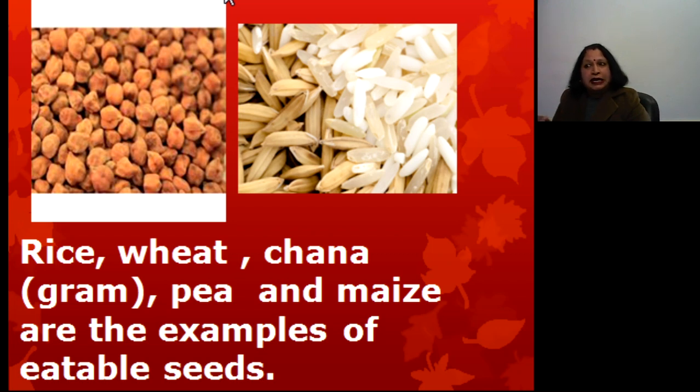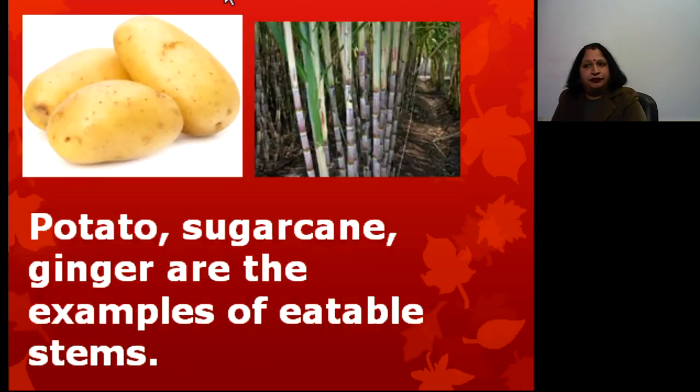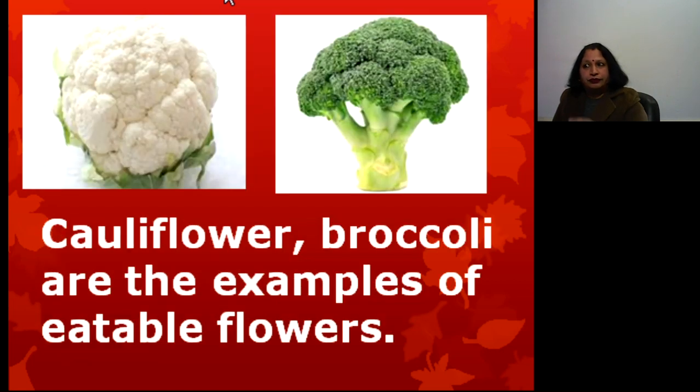Rice, wheat, chana, peas and maize, these are examples of eatable seeds. Also, when the extra food is stored, like potato, as we know, it is an underground stem, not a root. Sugarcane, ginger, these are all examples of eatable stems when the extra food is stored in these stems. In the same manner, flowers also, cauliflower, broccoli are examples of eatable flowers.